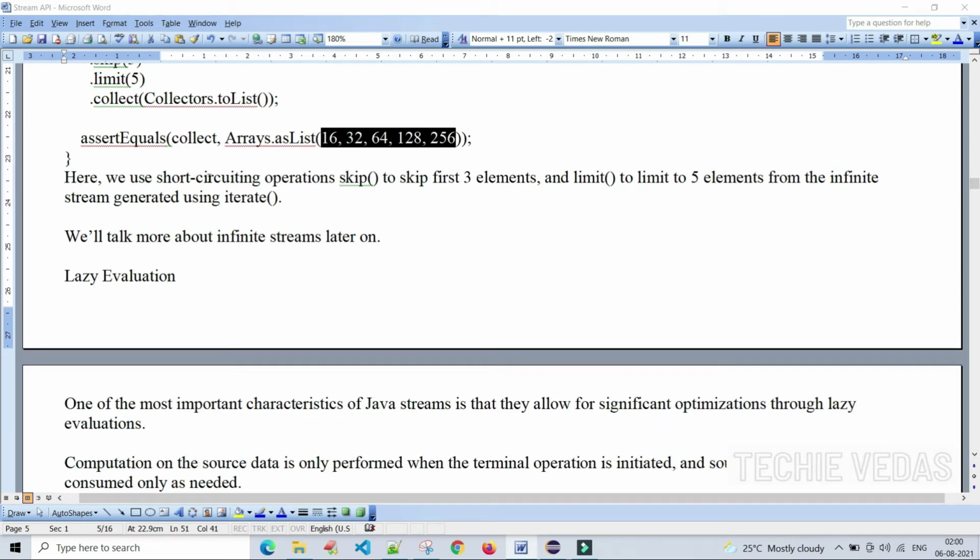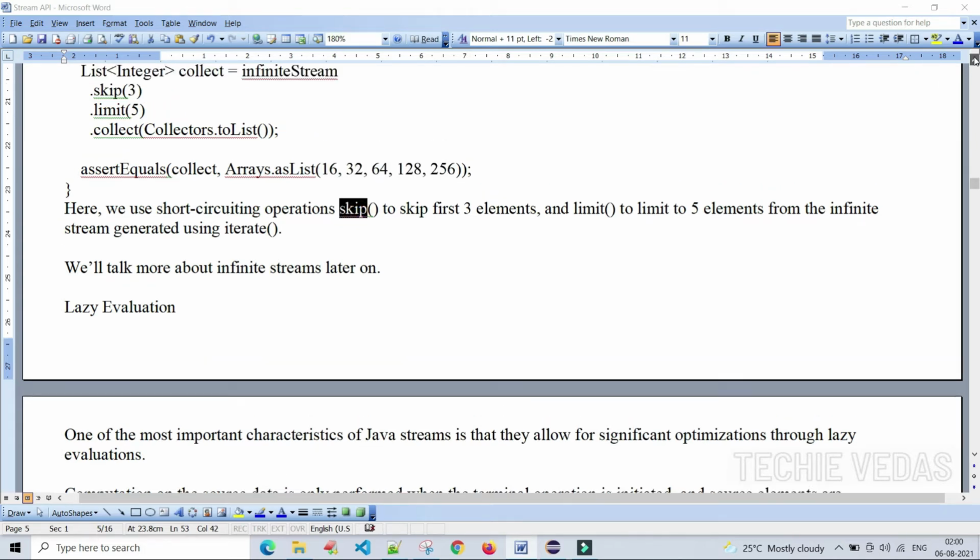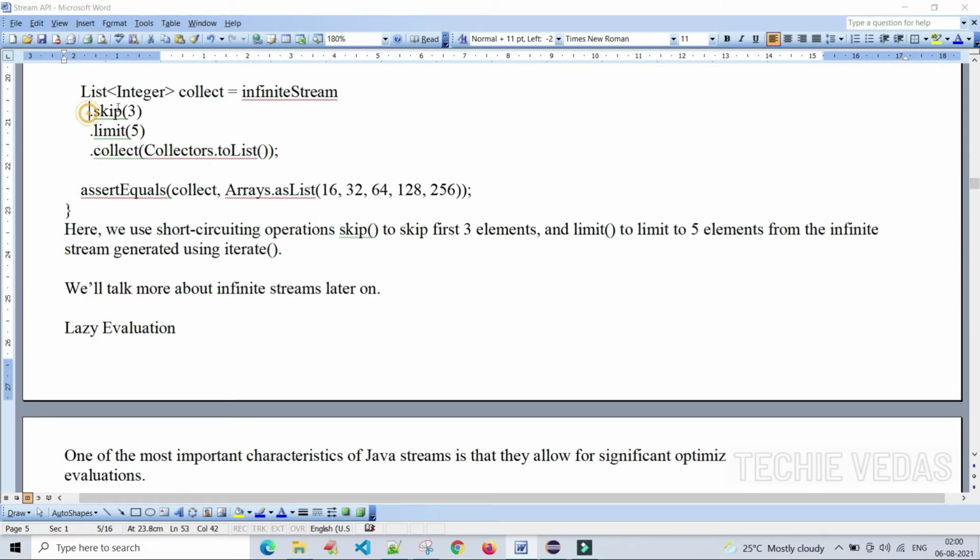Here we use short circuiting operations, the skip method. We have used the skip method. The skip method is used to skip the first 3 elements. What we are saying is, first please skip these first 3 elements, and limit it to 5 elements from the infinite stream generated using the iterate method.